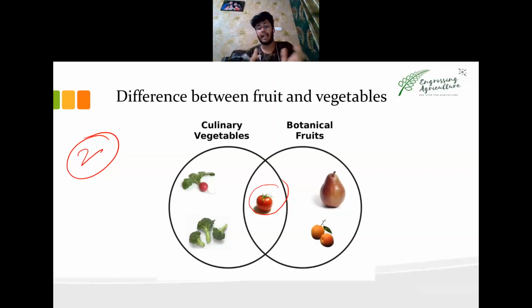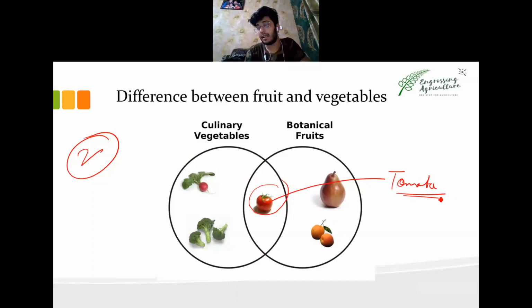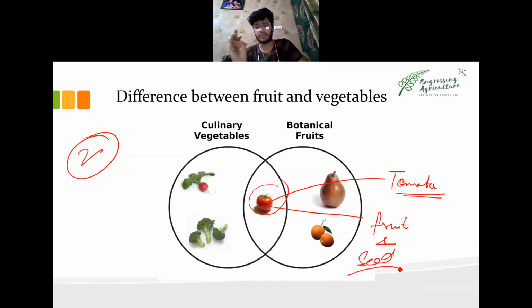But being agriculture and botany students, we must know that tomato is botanically a fruit, as the fruit and the seeds are the edible part. No leaves, stem, or roots of the whole tomato plant are edible. So that's why it is termed a fruit, not a vegetable.